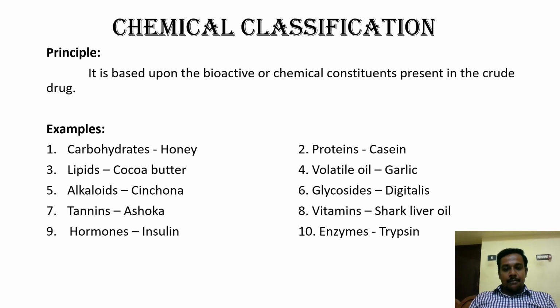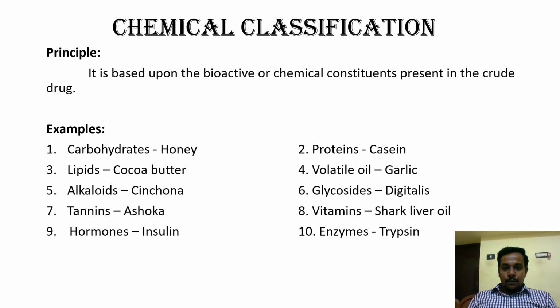So there are many examples. These examples can be categorized into two categories, primary metabolites and secondary metabolites. You may all know about that, I think. What are primary metabolites? What are secondary metabolites? What is meant by secondary metabolite? How are primary metabolites formed, or how are secondary metabolites formed?